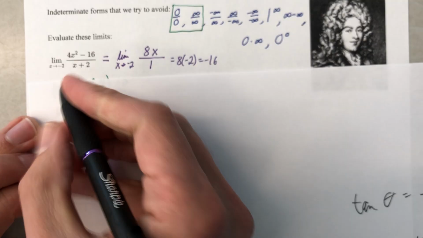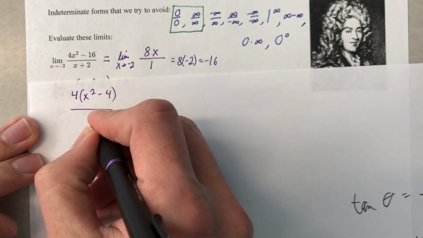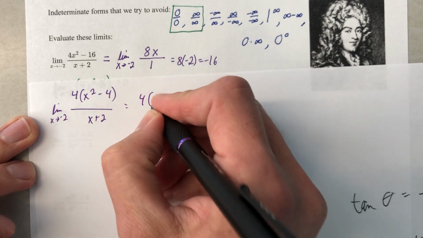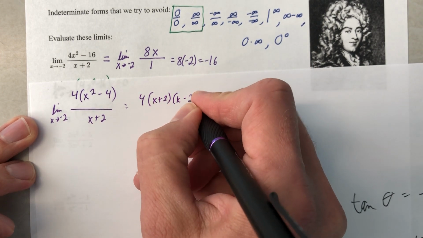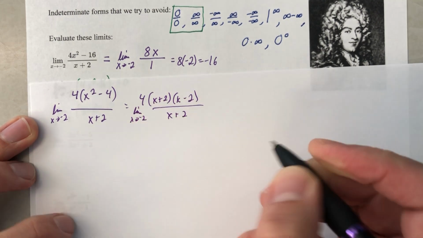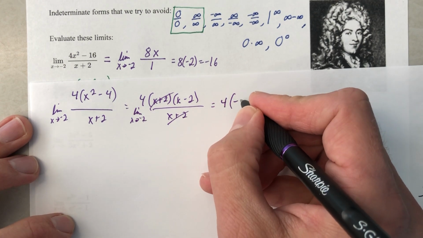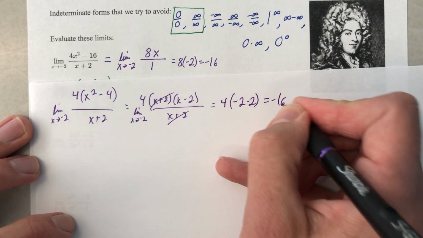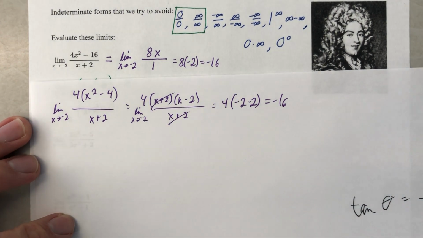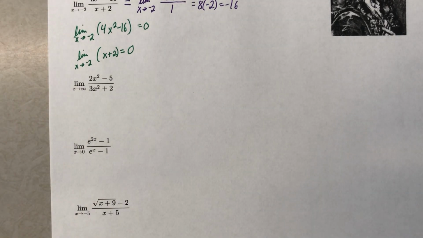And what we did was we would factor out that we had x squared minus 4 and then x plus 2. We were evaluating the limit as x approaches -2. And we got x plus 2 and x minus 2 over x plus 2, still evaluating the limit as x approaches -2. My handwriting's sloppy. Then we plugged in a -2 right here, and we ended up with 4 times -2 minus 2, which gives me -16, and it works. And this is fun, but this is fast, and this doesn't always work. So let's keep going. Okay.